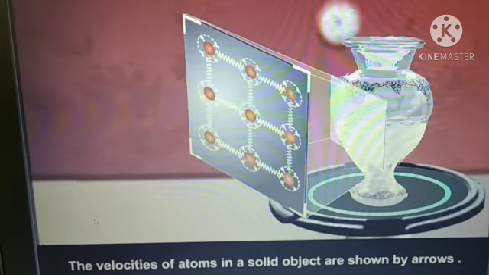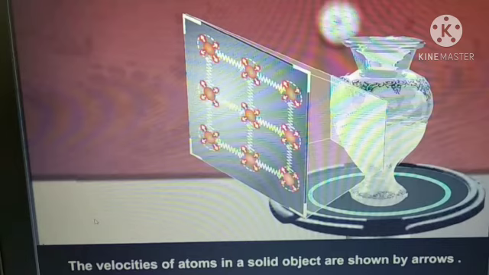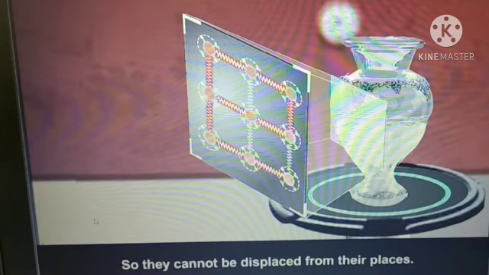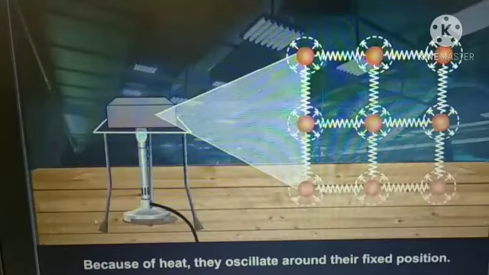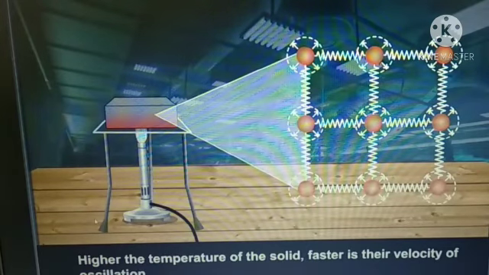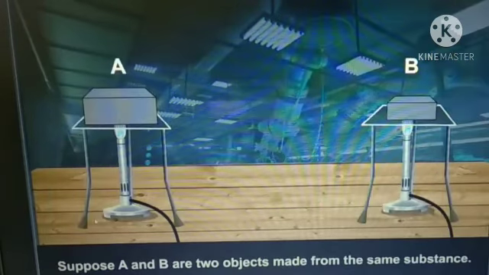The velocities of atoms in a solid object are shown by arrows. The atoms in a solid object are tied to one another because of the forces acting between them, so they cannot be displaced from their places. Because of heat, they oscillate around their fixed position. The higher the temperature of the solid, the faster is their velocity of oscillation.